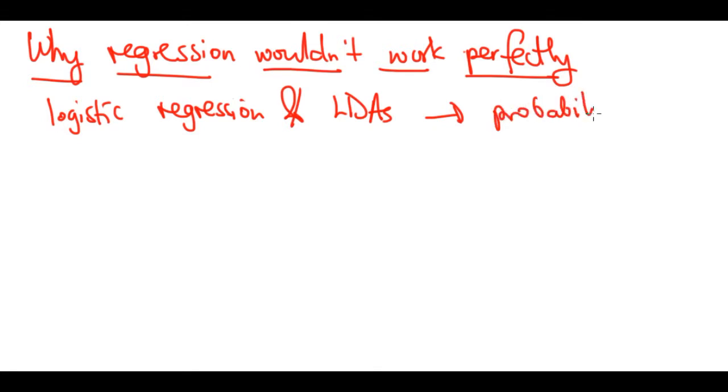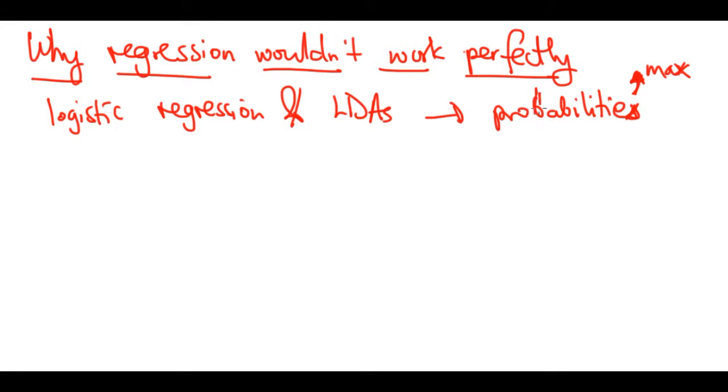They calculate probabilities and give the person the class with the maximum probability. The maximum probability will then give the person the class, right?